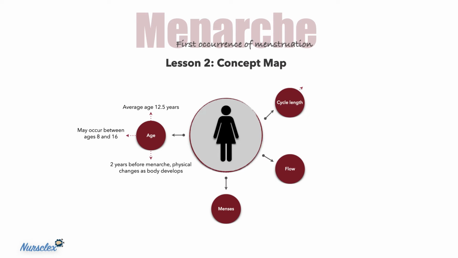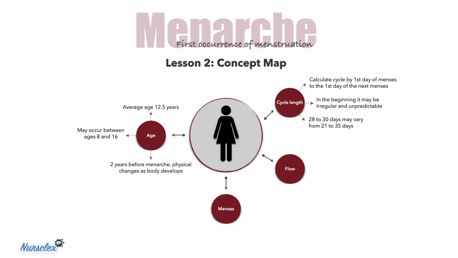Cycle length is calculated from the first day of one menses to the first day of the next menses. In the beginning, it may be irregular and unpredictable for the first year. Once established, the cycle is about 28 to 30 days, but the normal length may vary from 21 to 35 days. Cycle length often varies by a day or two from one cycle to the next, although greater normal variations may also occur.